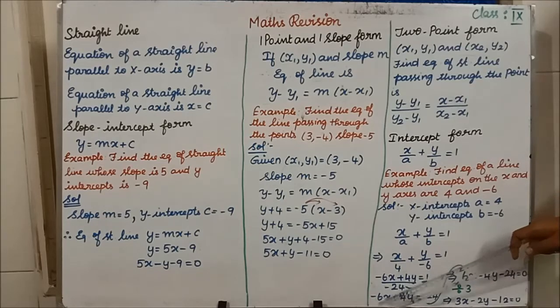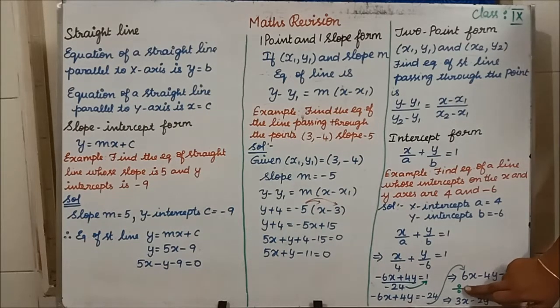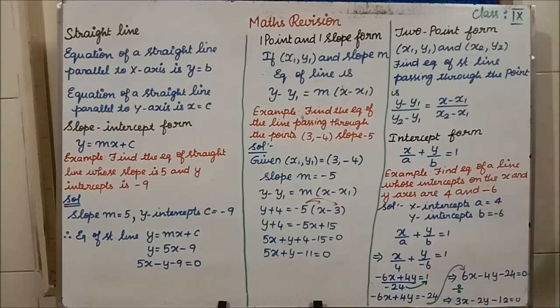See, usually we write the x as positive. So I am going to take this minus 6x and plus 4y to the right hand side. If this goes to that side, it becomes plus 6x minus 4y, and here already minus 24 is there. See, students, everything will be divided by 2. Sorry, I have written 3 here. Everything will be divided by 2.